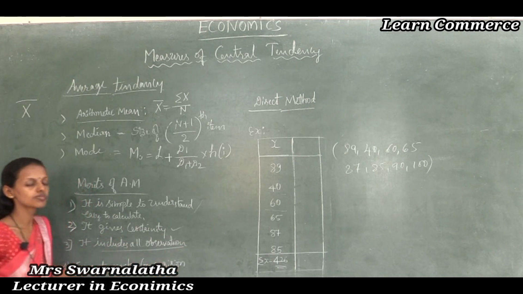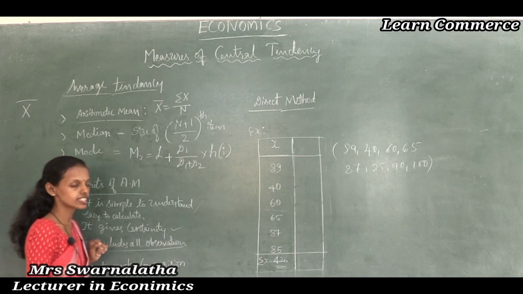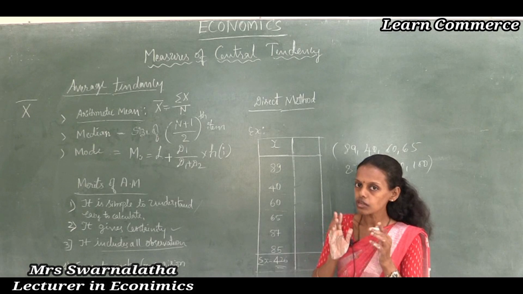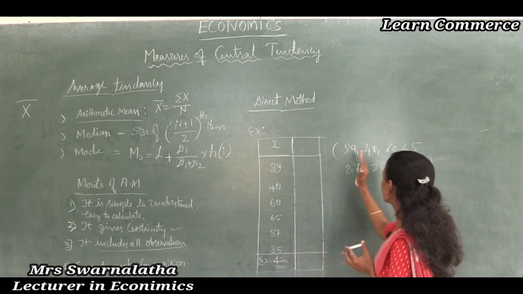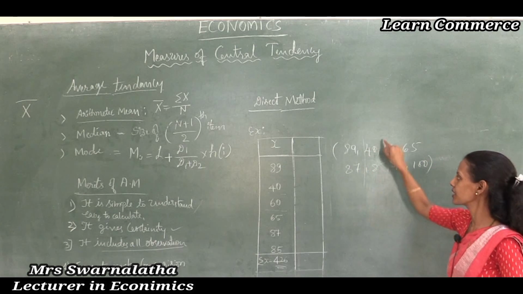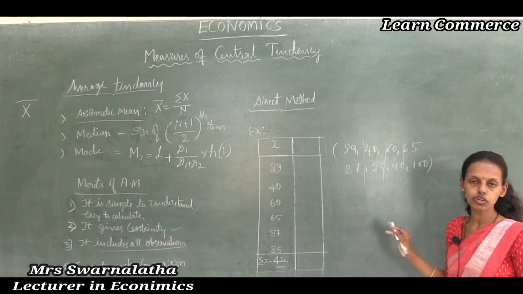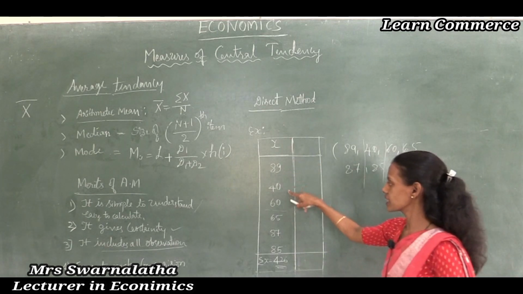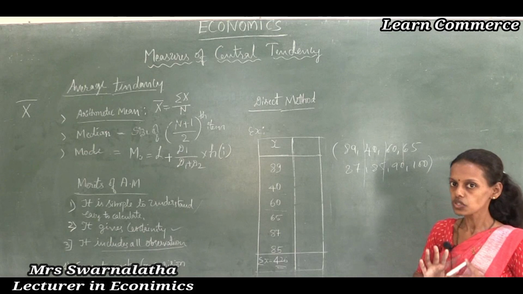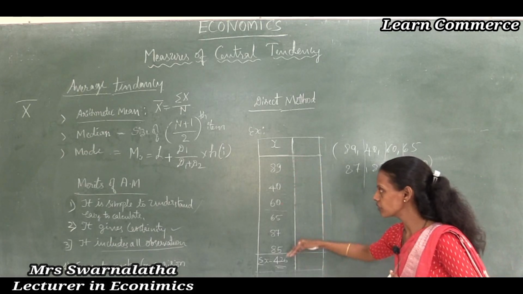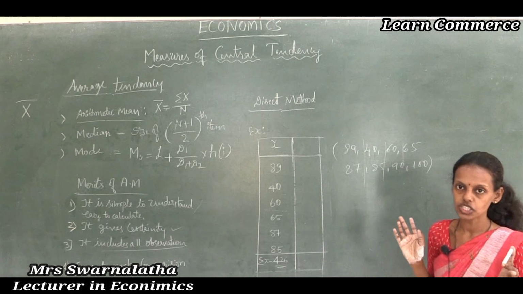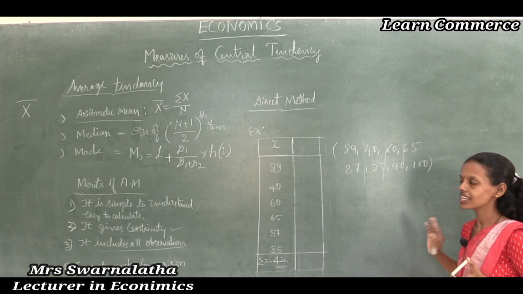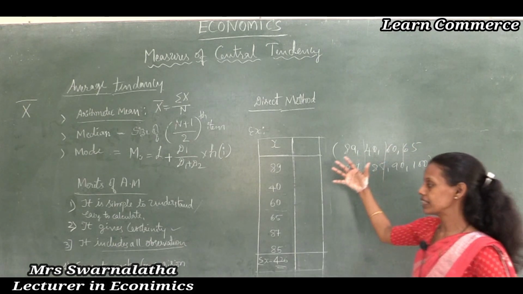It includes all observations. What does it say? It includes all observations. All observations means the total of all the observations. If I write the values without splitting anything, there is no value for that. Nobody says it is an arithmetic mean value. While we write x is equal to 89, and so on, putting the values one by one as the x values, then we can do the summation x. Or if it is given like this, to find the arithmetic mean, you can write the x values and do the arithmetic mean method.